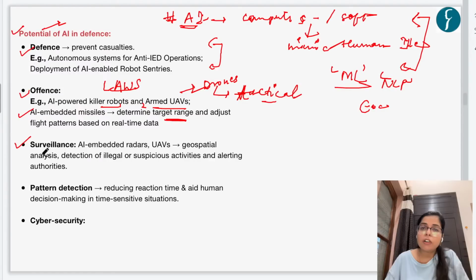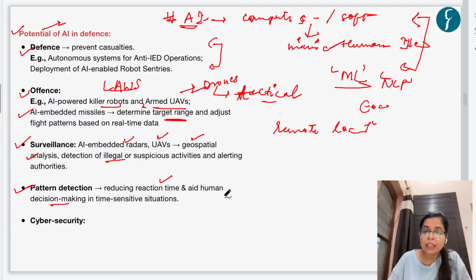And this could be used to give us enhanced geospatial analysis, or for detection of illegal or suspicious activities, or for alerting authorities near border areas, LAC or LOC. So this is used for improved surveillance, and it could also be used for pattern detection. That is, by the use of AI-enabled systems, this will reduce the reaction time of armed forces, and it could aid human decision making in time-sensitive situations. That is, it could act as a force multiplier again.